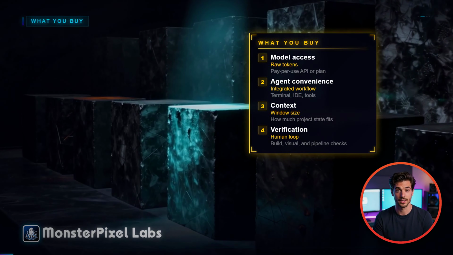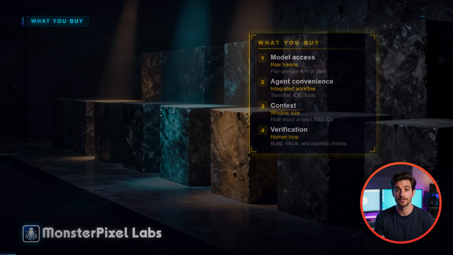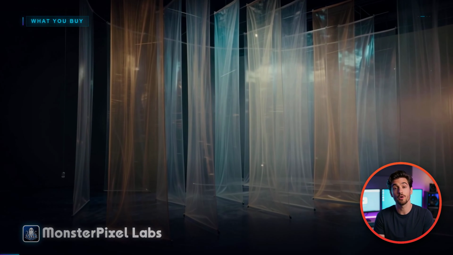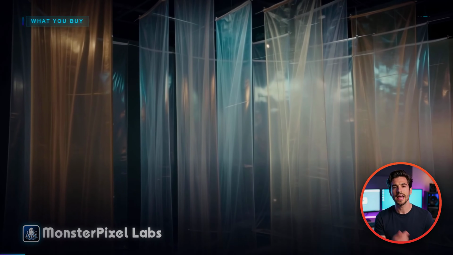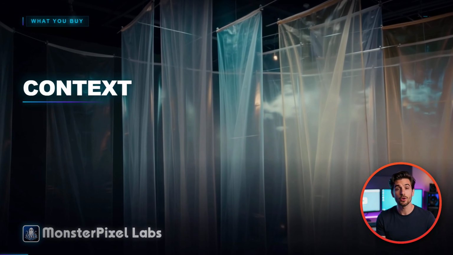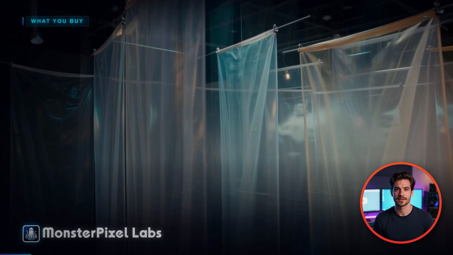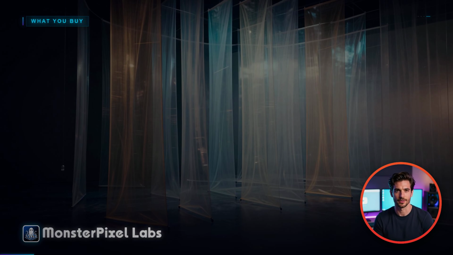Kimi also has membership tiers with effective monthly prices from $15 to $159. Don't pick the cheapest sticker. Understand what you're buying: raw model access, agent convenience, context length, tool calling, visual input, rate limits, and how your studio will verify the result.